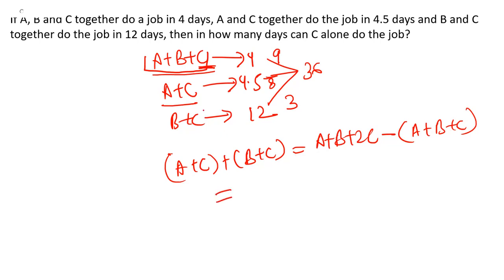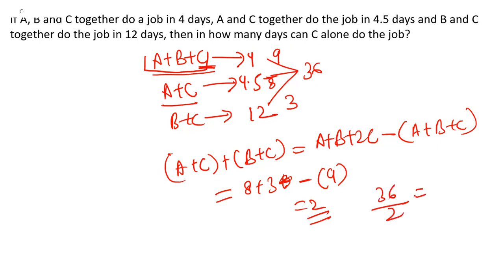So A plus C efficiency is 8, B plus C is 3. 8 plus 3 is 11, and we subtract 9 from this. So we have 2. It means the efficiency of C is 2. Overall work is 36, so 36 divided by 2. It means C can complete the work alone in 18 days. I hope you have understood this question.